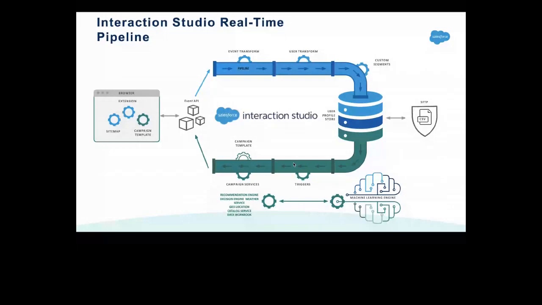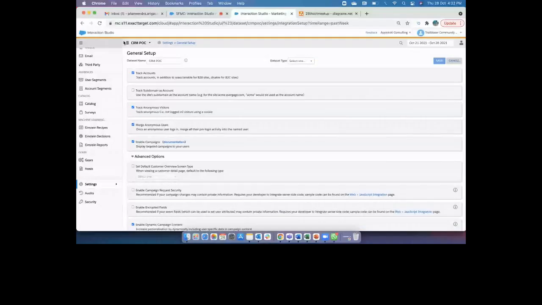Right. So on top of this, we have a couple of artificial intelligence and machine learning engines, the ones that I've told you about, right? The NBA templates or the decision engine, recommendation engine, service, geolocation, catalog. So when you look at the affinity profile, let's take a simple example of how it works. Let me go back. So let me find out if I have any customer data available.